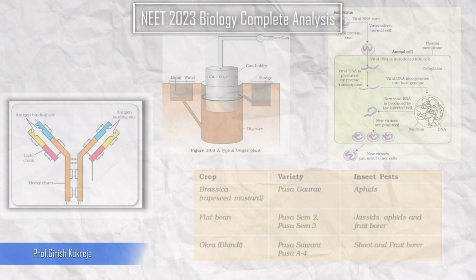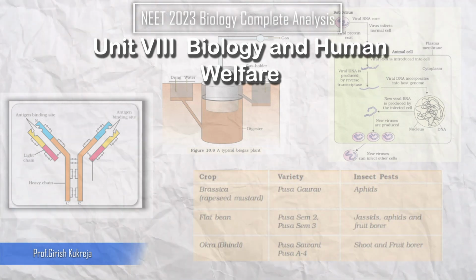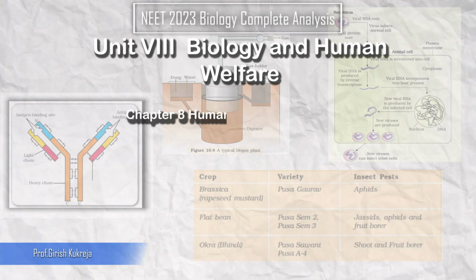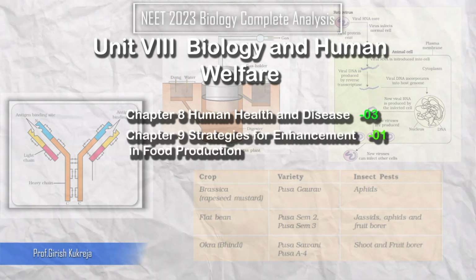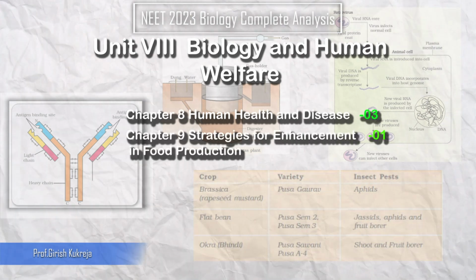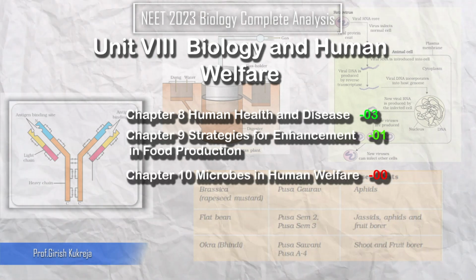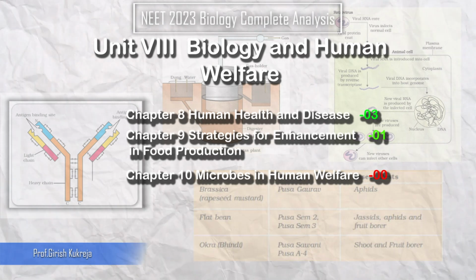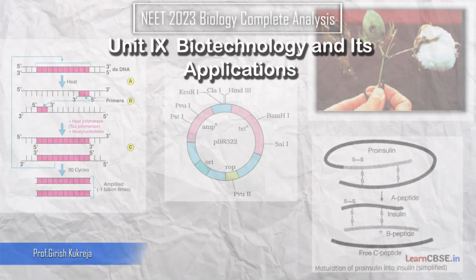Then there is the 8th unit, which dealt with biology and human welfare, where we want to apply this biology for humans, where we have human health and diseases, which appeared with 3 questions. Strategies for enhancement in food production, 1. I'm a microbiologist, but anyways, microbes in human welfare did not show up there, so 0 for it. Then we have the 9th unit, that is biotechnology and its applications.